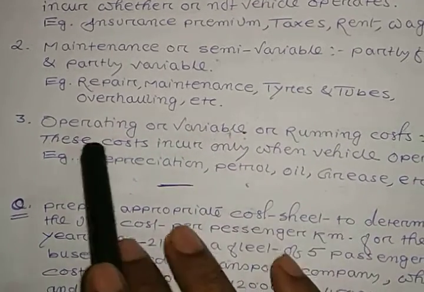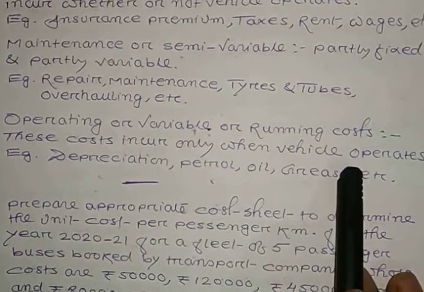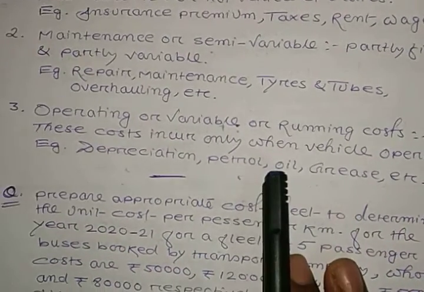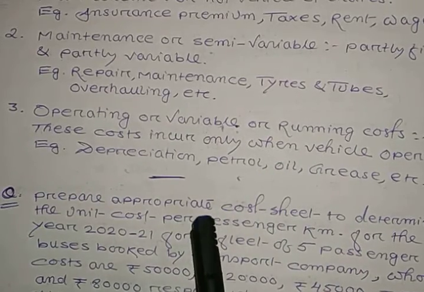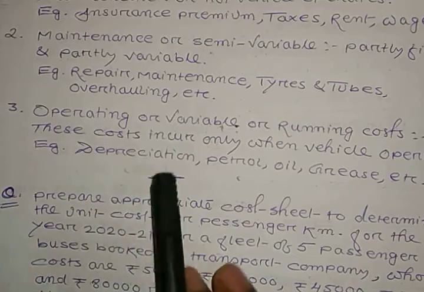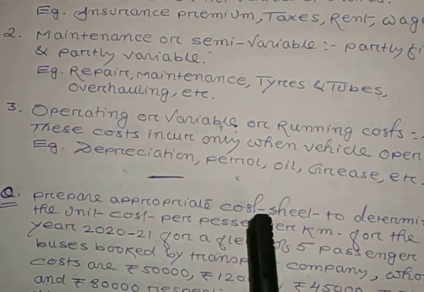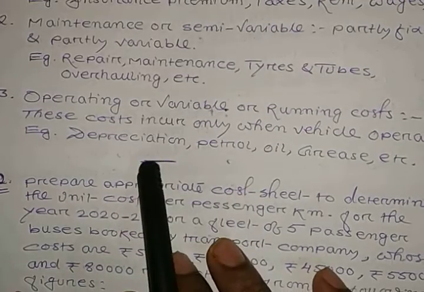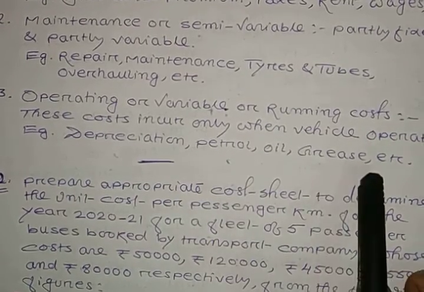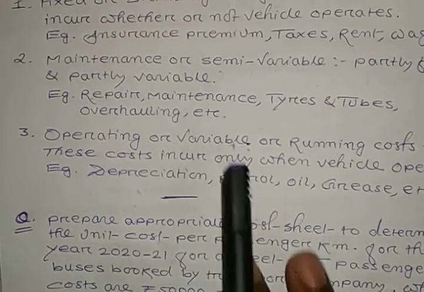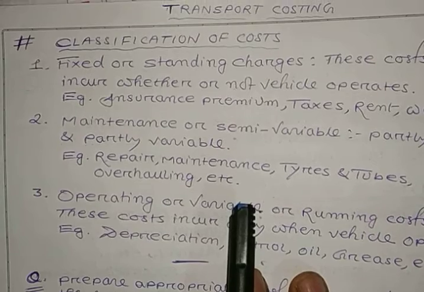What does it mean? This cost incurs only when the vehicle operates. That means when your vehicle runs, then this cost will incur. For example, depreciation, petrol, oil, grease, etc. So these are the three costs or charges.